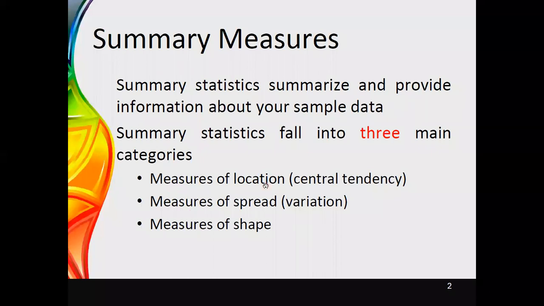First, we will discuss measures of location, or measures which can be used for identification of central tendency, and then we will discuss the measures of variation, which give information regarding the spread of the data set, and then we will look at the measures of the shape of the data set.